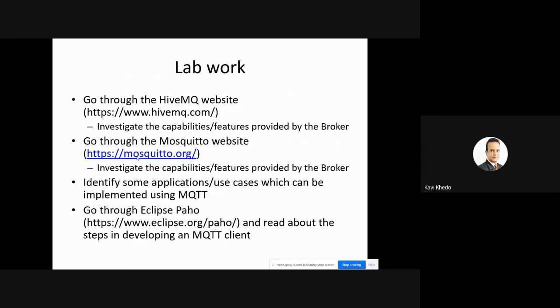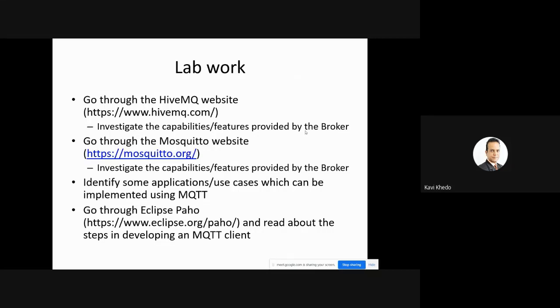But for you to be able to understand next week's lecture, I want you to do this exercise. I'll prepare something that you can do on Thursday for your lab time, or you do it any other time that you want, since it is online. So go through the HiveMQ website. There are two brokers I'm introducing to you. HiveMQ. Investigate the capabilities and features provided by the broker. Just go through it, read what capabilities this broker has, how to connect to it, things like this. The same thing you do for Mosquitto.